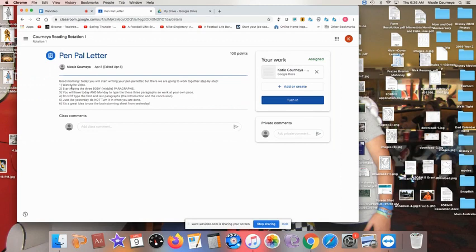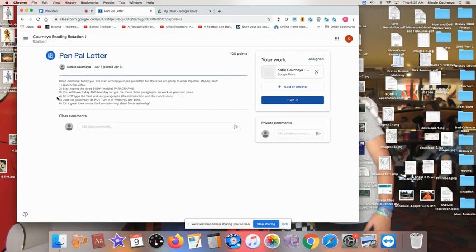Okay, so you're gonna be watching a video or two this morning, and then you're gonna start typing the 3 body paragraphs. Those body paragraphs are the paragraphs that are in the middle. We will be working today and Monday to type these 3 paragraphs, so work at your own pace. So some of you will get your 3 paragraphs done today, which is totally fine. That just means on Monday you won't have much to do for me. Some of you want to break it up. You want to do maybe 1 or 2 of the paragraphs today and then the other 1 or 2 on Monday, and that is totally fine too.